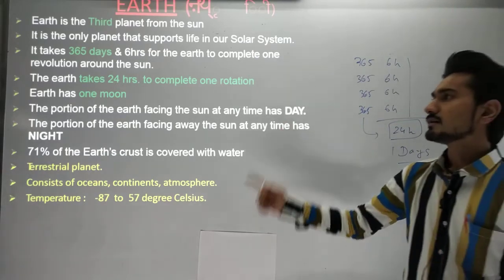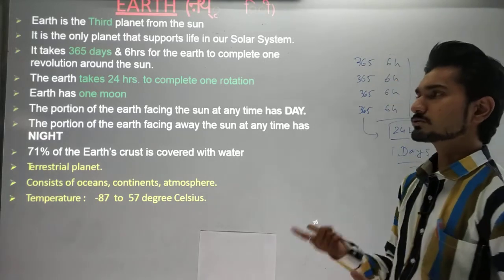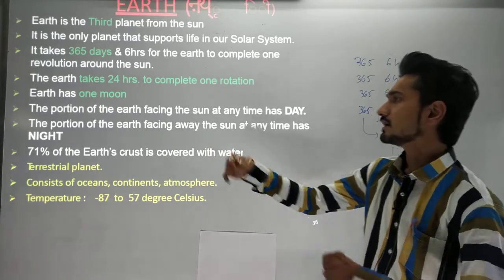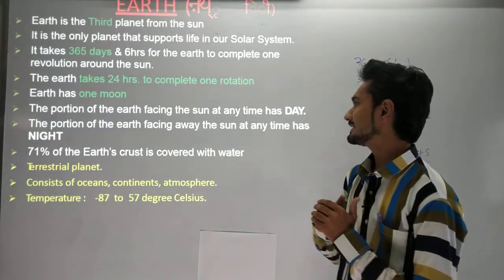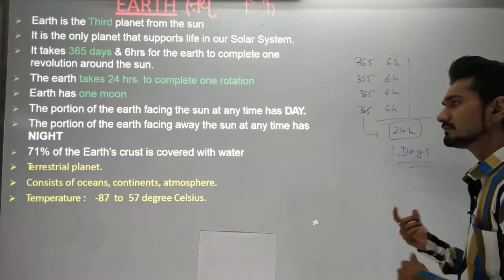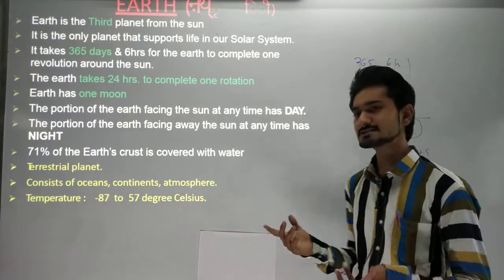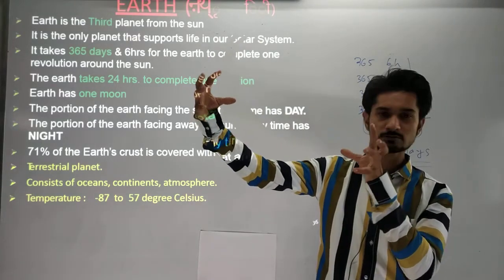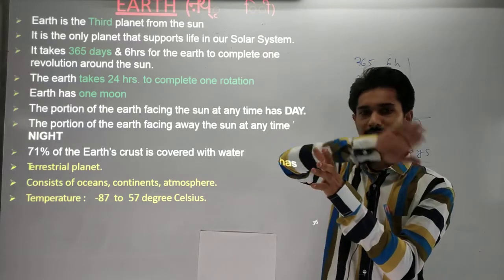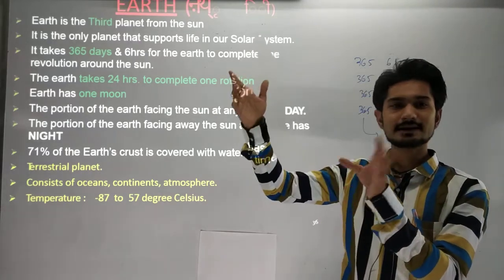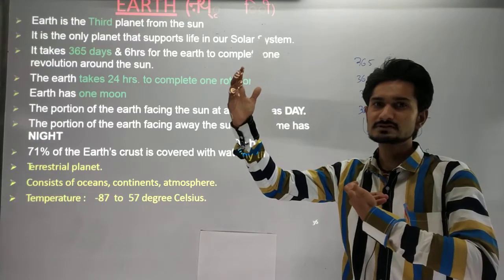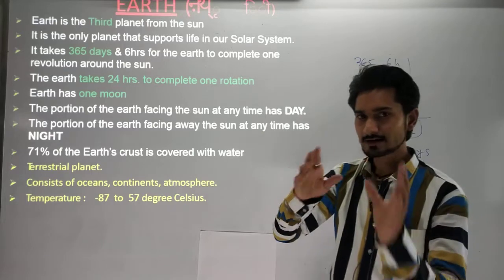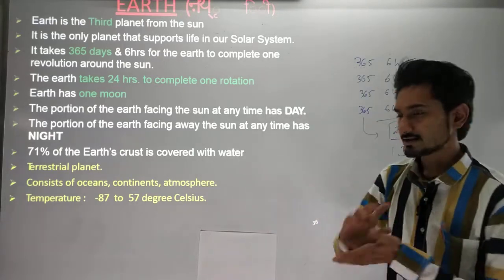Okay, the Earth takes only 24 hours to complete one rotation. It has only one moon, and that is our moon. The portion of the Earth facing the sun at any time has day. The portion of the Earth facing away from the sun will be night. You understand very well, because the sun is here. So if you are facing right onto the sun, then you get the daytime, while the other side of the Earth gets the night time. When the Earth is rotating, it gets the daytime and then the night time. Okay, so how the daytime and night time change, you can understand now.